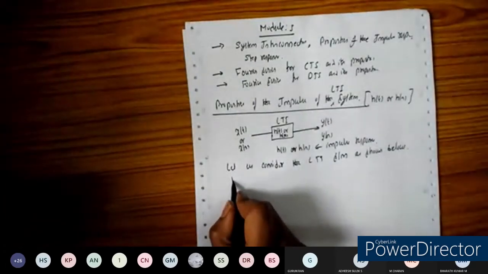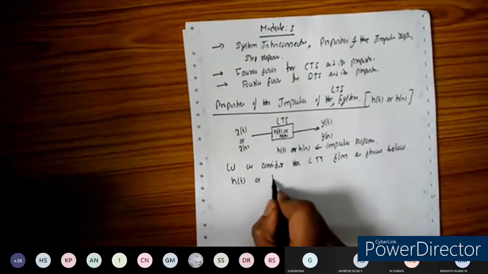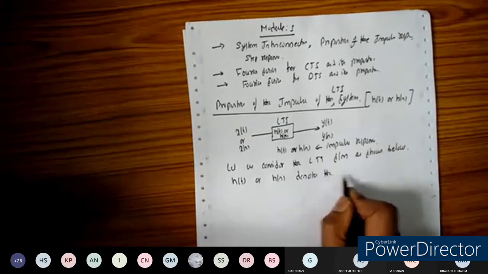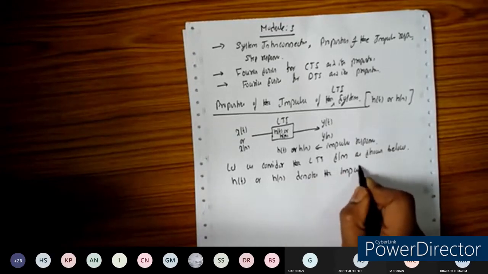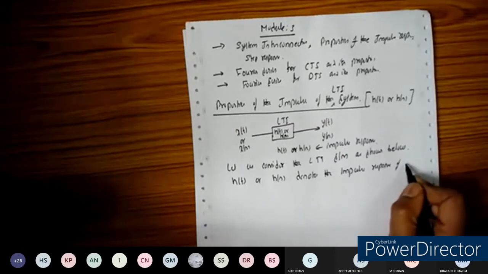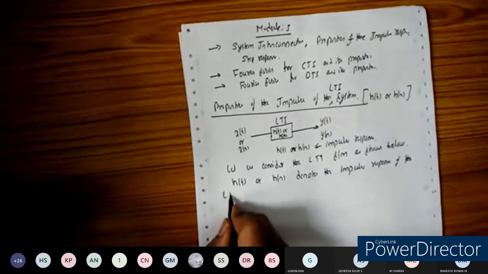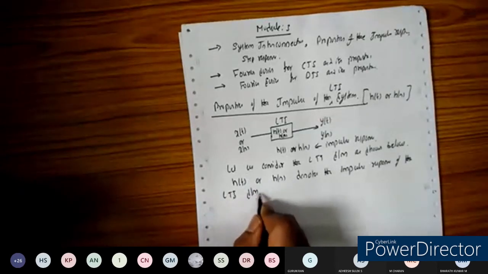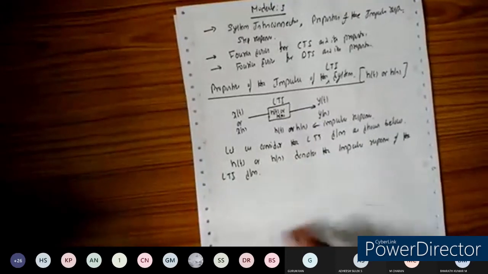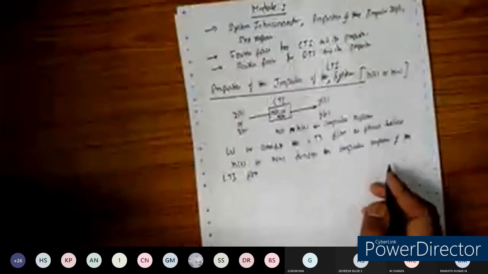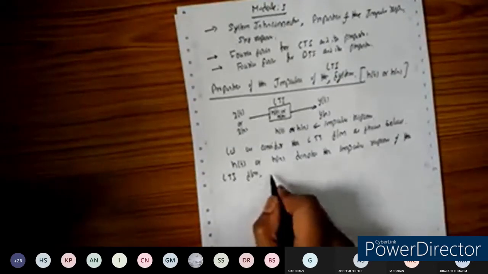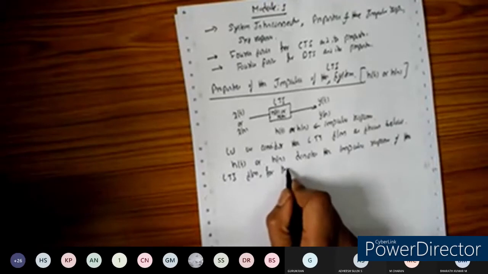Okay, so we can take h of t or h of n to denote the impulse response of the LTI system. For this impulse response, we consider the following properties.